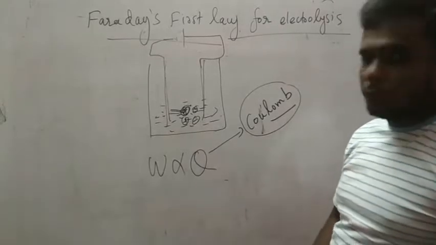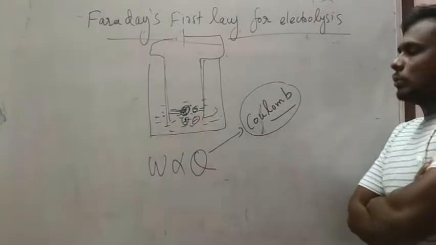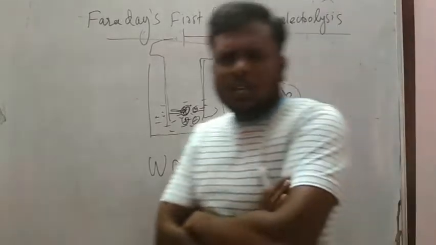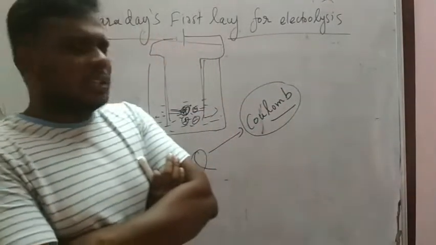So what is a coulomb? Coulomb is actually charge.